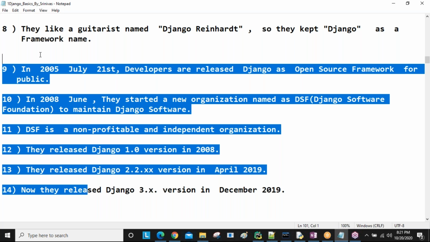You can ask whatever doubts you have and I'll give clarification. In the next session I'm going to discuss the Django features. More than 15 features are provided by Django, and we will discuss them clearly next session. Then you will understand the actual beauty of this Django framework and why you decided to learn it. Thank you guys.